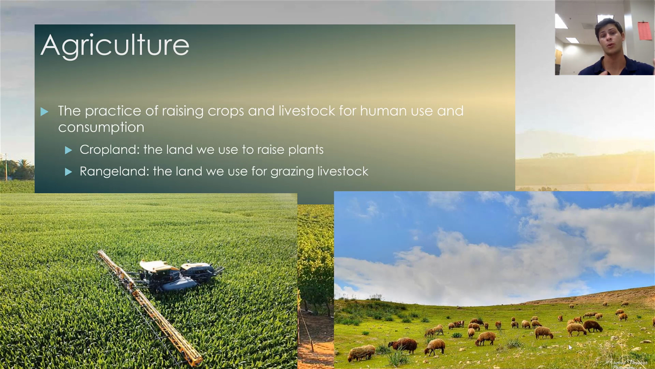And within agriculture, we're going to differentiate between two different types of farmland. Cropland is basically the land that we use to raise plants, and rangeland is the land that we use for grazing for livestock, which we then consume.